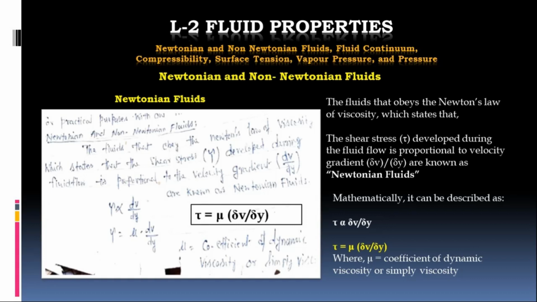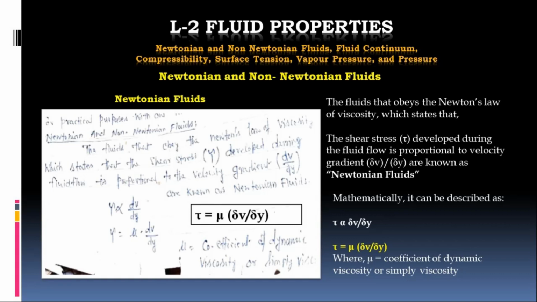The unit of mu is newton second per meter square, or dynes second per centimeter square. These things we have already discussed. So tau is equal to mu into du upon dy, or delta v upon delta y, or dv upon dy. All these are referred to as Newton's law of viscosity. Now the fluids which obey Newton's law of viscosity, that is tau is equal to mu into du upon dy or delta v upon delta y,